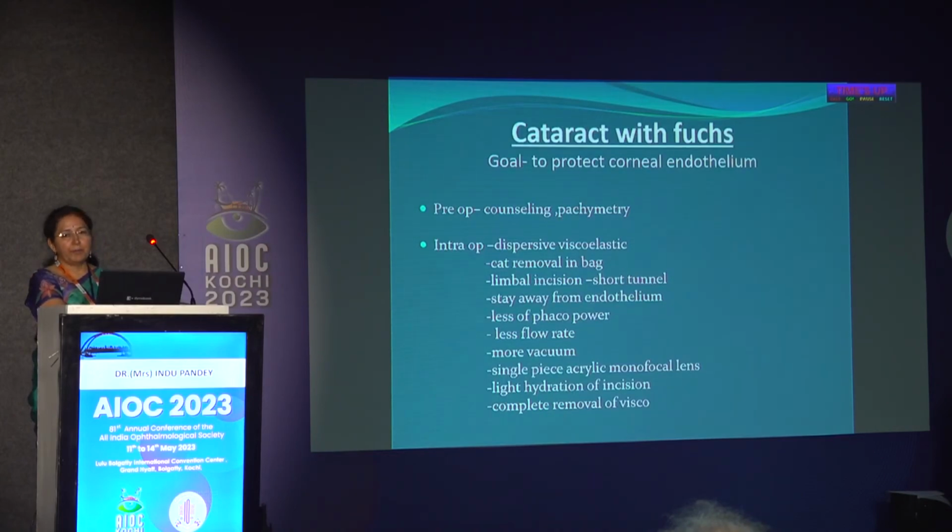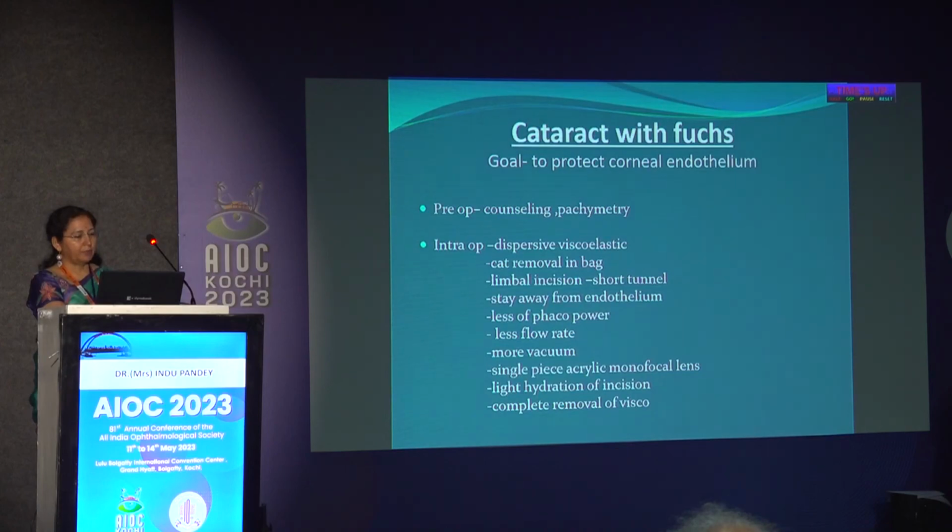Now, what if a patient of Fuchs comes with cataract, then how should you approach such a case? Now, the goal is always to protect the corneal endothelium. Preoperative counseling of the patient has to be done. The patient needs to be explained that they might require further corneal surgery. Now, there are a few steps that you have to take intraoperatively so as to preserve the corneal function of the patient. Use a dispersive viscoelastic, and remove the cataract in the bag. The limbal incision should always be made keeping the tunnel short, because you don't want your incision to be in the way of the future DSEK flap.